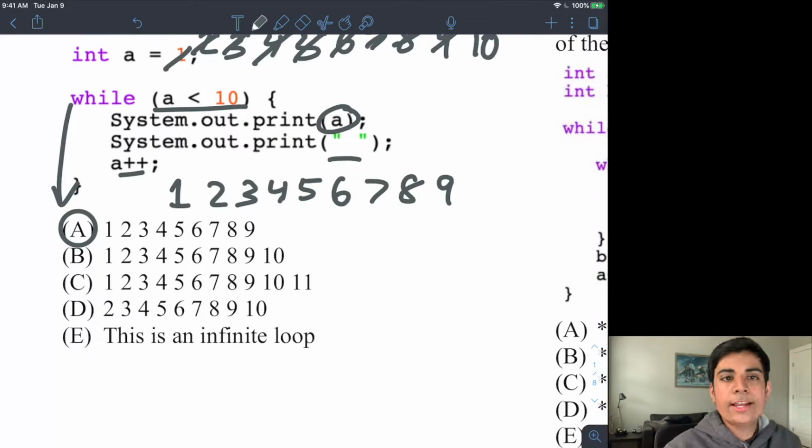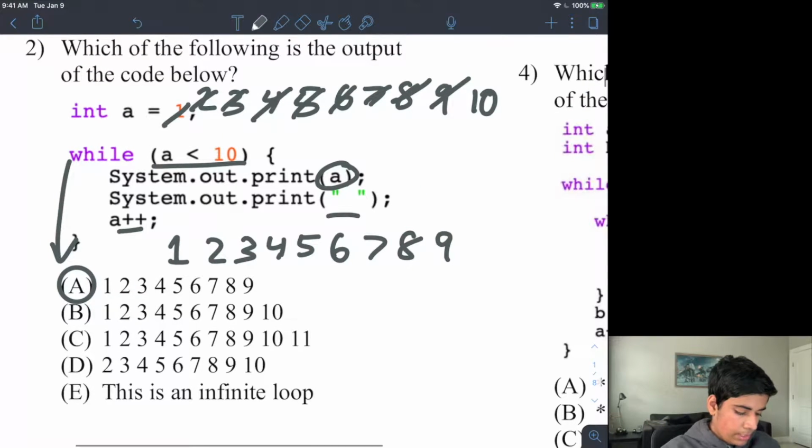Now if you saw what I did there, that was possibly painfully repetitive. However, again, it is very important, especially for these types of questions, and especially if you need the practice and aren't as comfortable, you should do what I did, just slow it down. Each time the loop iterates, just run it. And as you saw here, every time a increased, I added it and I sounded it out.